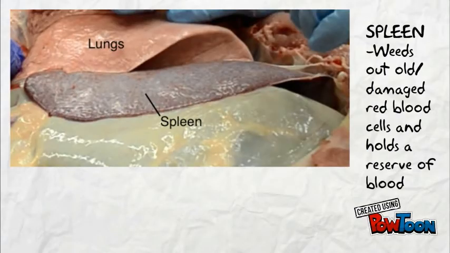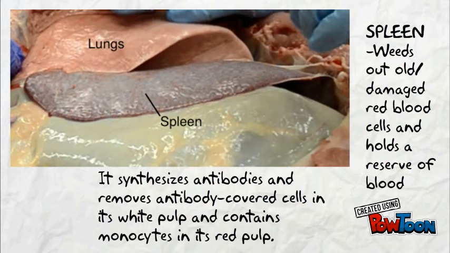The spleen eats out old red blood cells, stores blood, and helps the immune system. The celiac and mesenteric arteries both arise from the abdominal aorta.